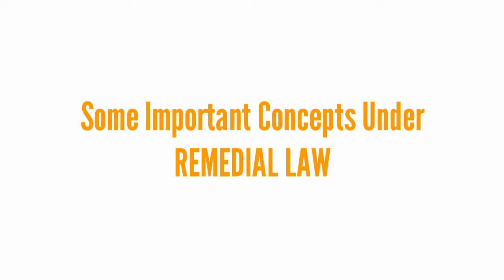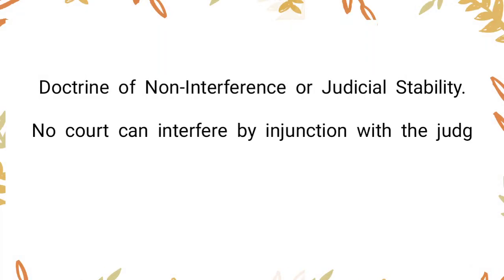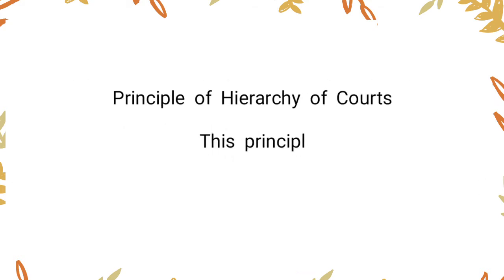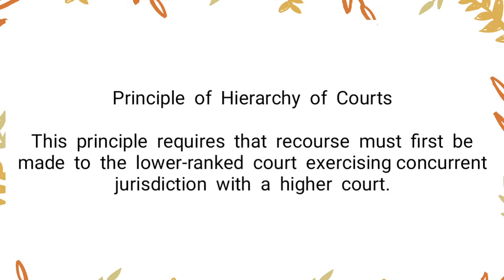Some important concepts under remedial law, excluding Rule 6 to Rule 35 and evidence. Doctrine of non-interference or judicial stability: no court can interfere by injunction with the judgments or orders of another court of concurrent jurisdiction. A court that acquires jurisdiction over the case does so to the exclusion of all other coordinate courts. Principle of hierarchy of courts: this principle requires that recourse must first be made to the lower-ranked court exercising concurrent jurisdiction with a higher court.